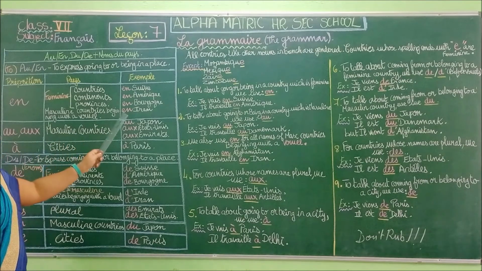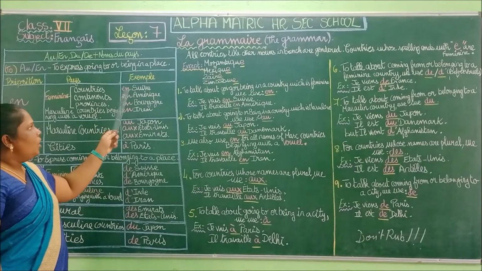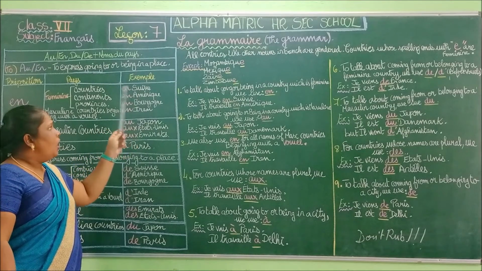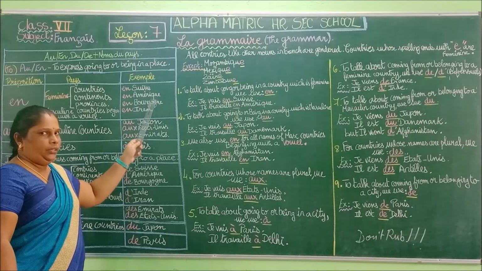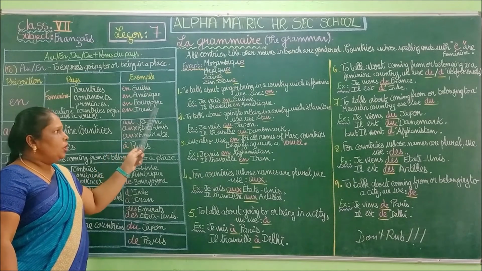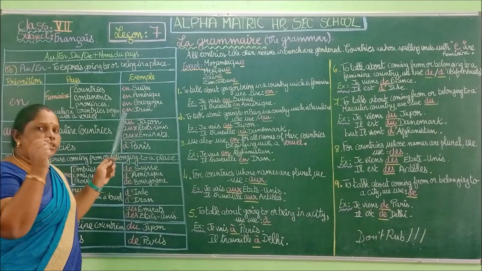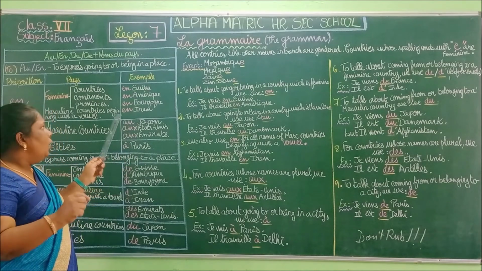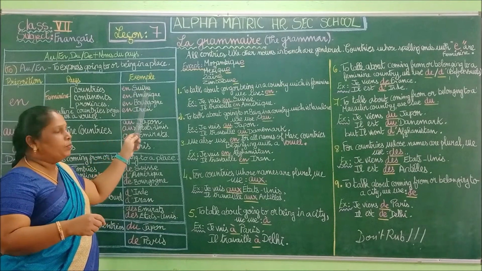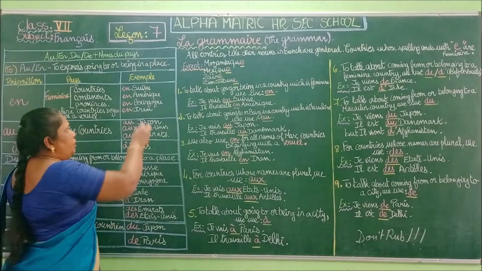Okay, so here are some examples. En Suisse, en Amérique, en Bourgogne, en Iran. You are going to take your pencil with you, and then we are going to see in your book en Suisse.